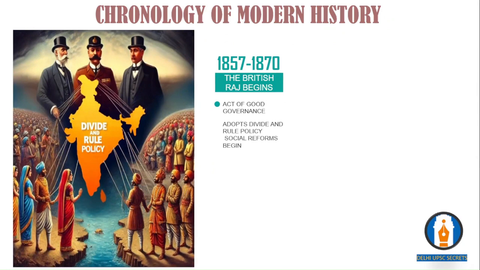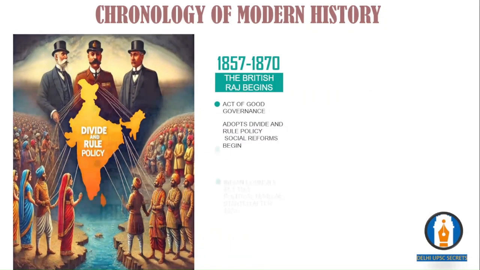They partially adopted modern principles like liberty, equality, and justice. But the major policy till independence was divide and rule, because they needed to earn a huge income from the Indian territory.